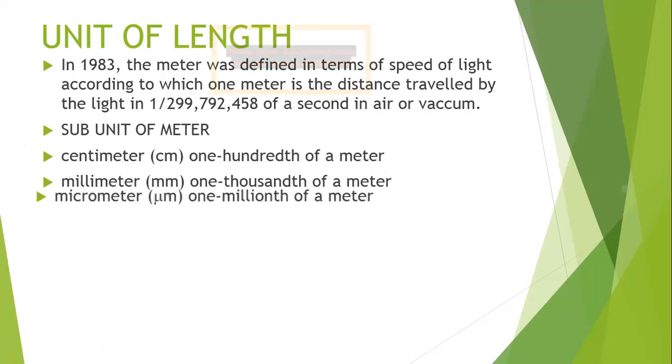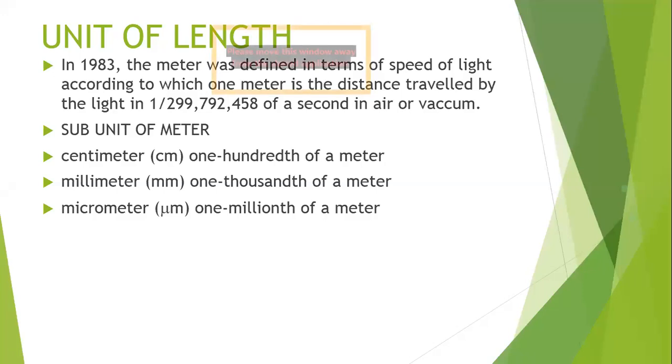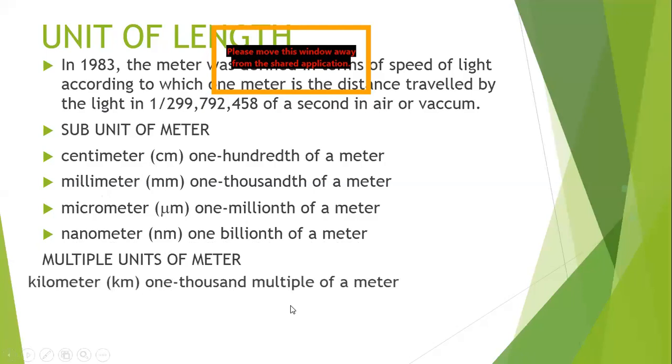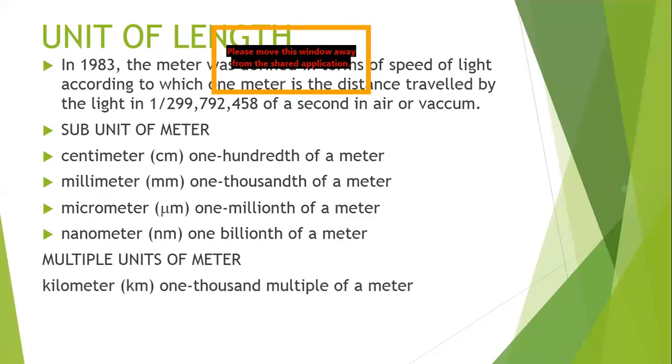The same way we have micro, which is 1 millionth of a meter, and nano, 1 billionth of a meter. These are some subunits of meter. The same way we have multiple units. Subunits are smaller, multiple units are bigger. Like kilometer, where 1,000 meters make 1 kilometer.